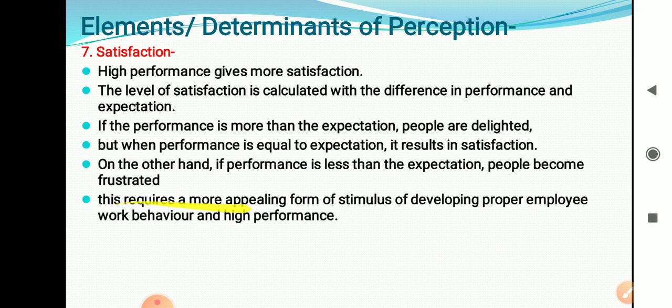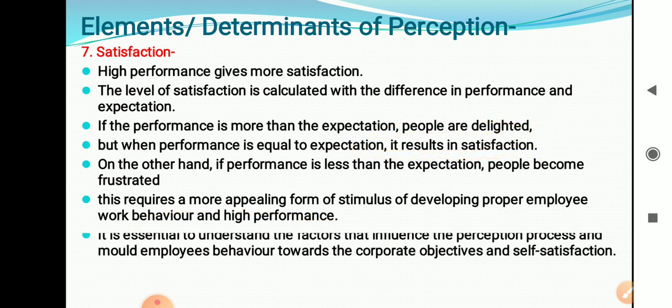These require a more appealing form of stimulus, developing proper employees' work behavior and high performance. If this happens, then we need to give more appealing stimulus to the employees. If employees or students are getting frustrated because of failure, because of not being able to achieve the expectation, then we need to create that kind of stimulant, that kind of information, so that people will come forward and perform the task at a higher performance, or at least perform the task at a satisfaction level.